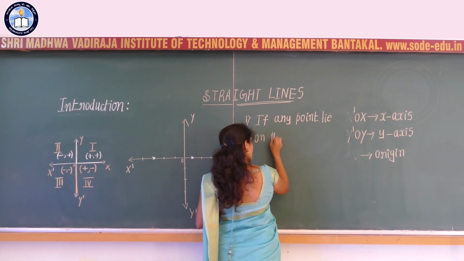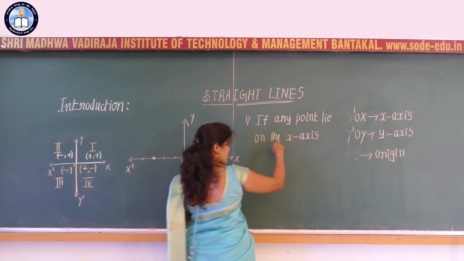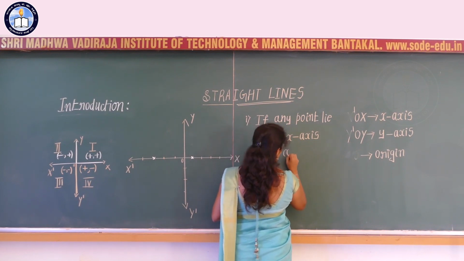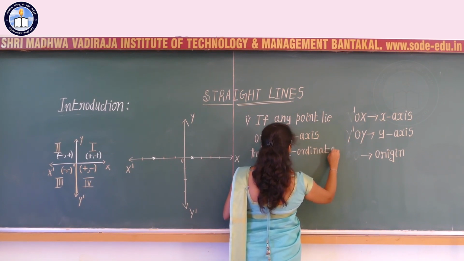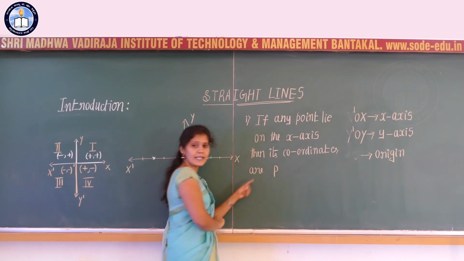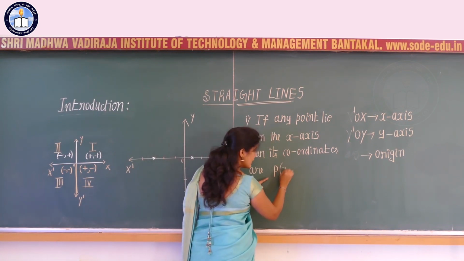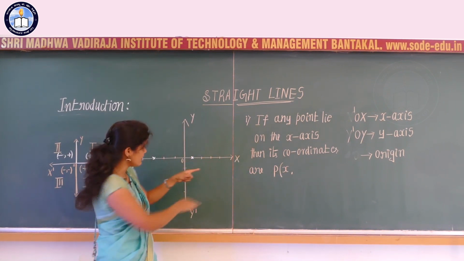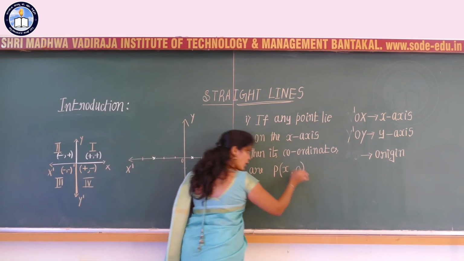the x-axis, then its coordinates are, what are the coordinates of a point? If any point lies on the x-axis, then we can write its coordinates generally as P of x, comma, 0. The point lies on the x-axis, therefore the x coordinate is present and the y coordinate is 0.